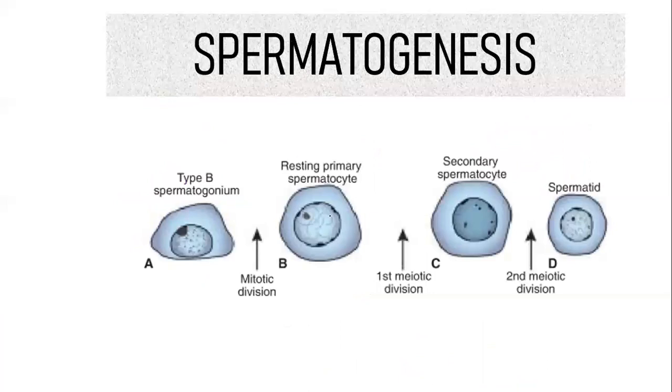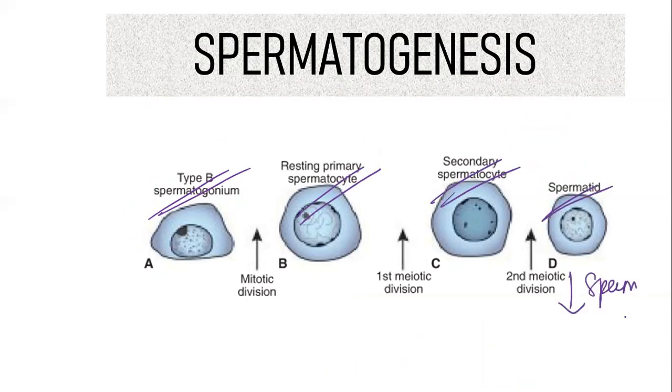If you take type B spermatogonium, you have got primary spermatocyte, secondary spermatocyte, and spermatid, which undergoes spermiogenesis to form spermatozoa. So what is this spermiogenesis? What happens exactly is, you have three things. One is formation of the acrosome.